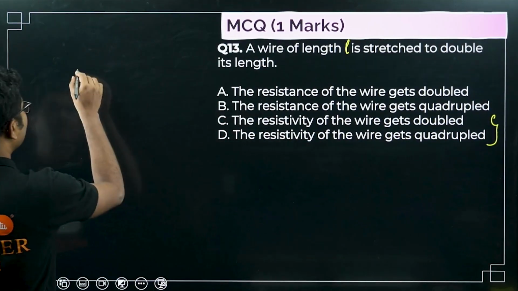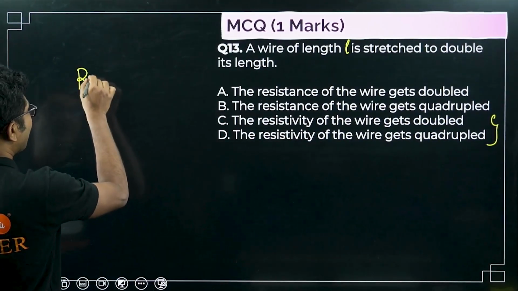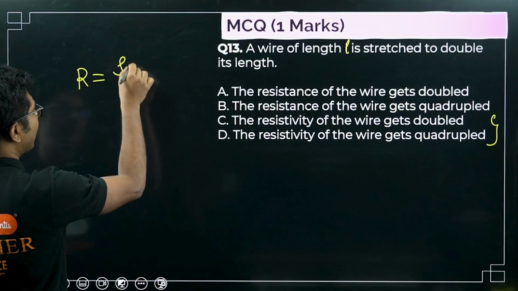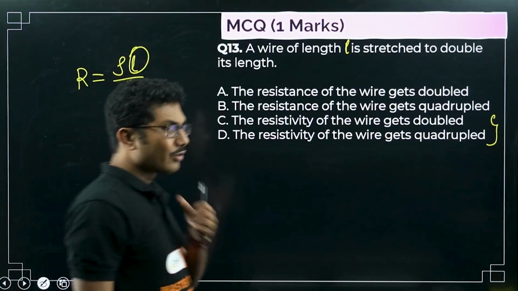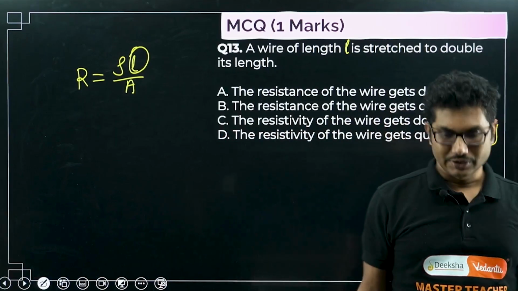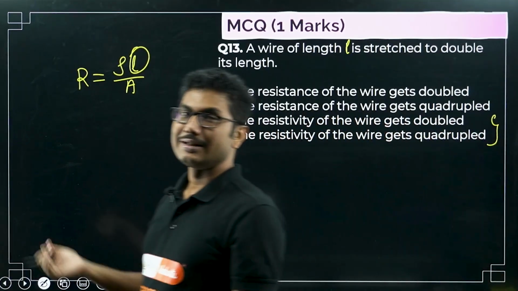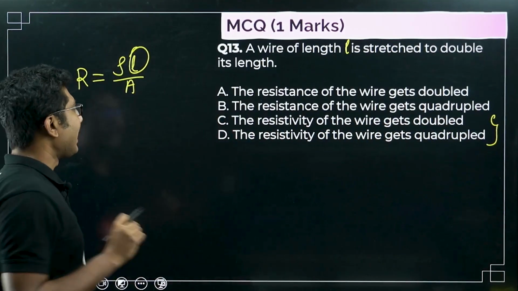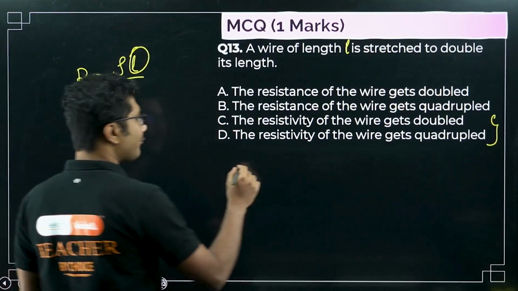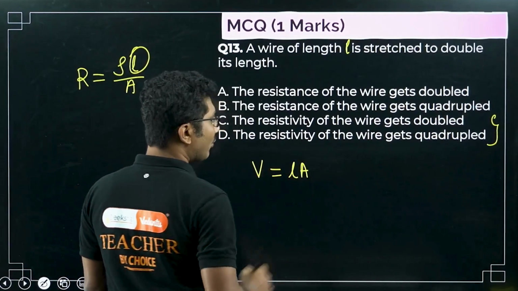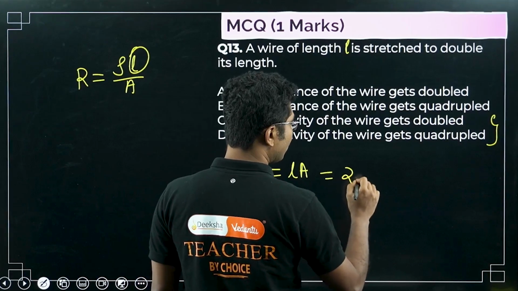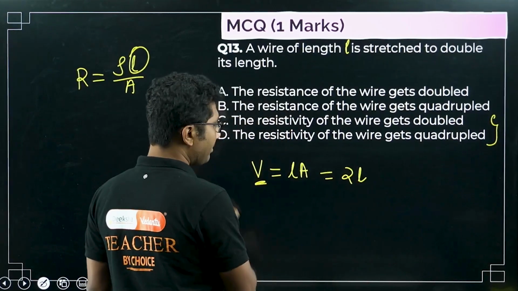So we know that. Now here you have to understand R is equal to rho L by A. Even if you double the length, its area will also change. If you increase the length, the area becomes half, right? Why? Because volume remains unchanged. Volume is length times area. After you increase the length to 2L, volume should remain constant.